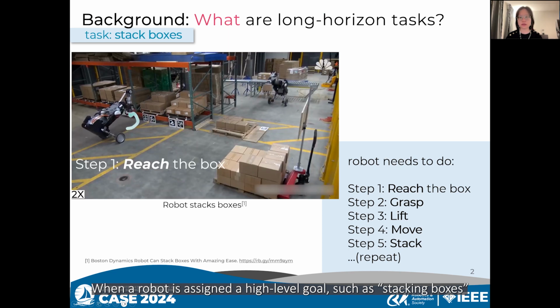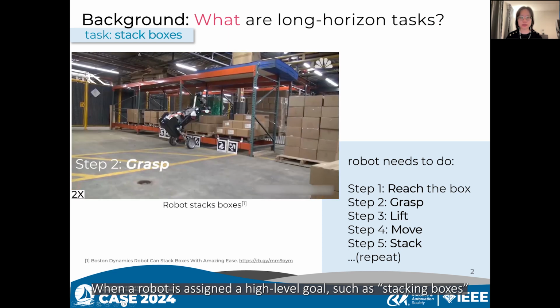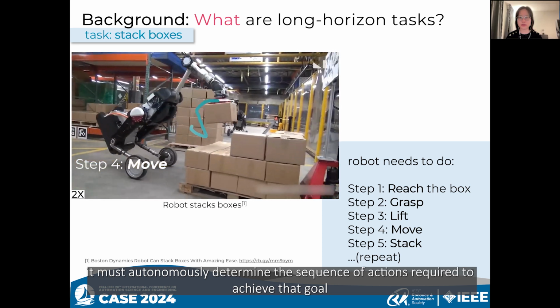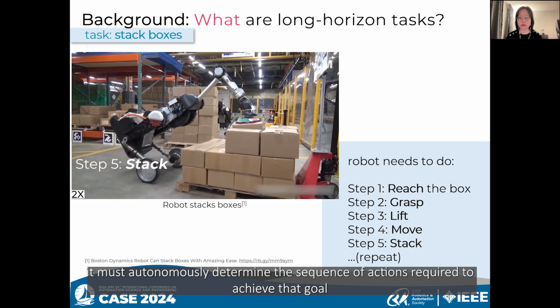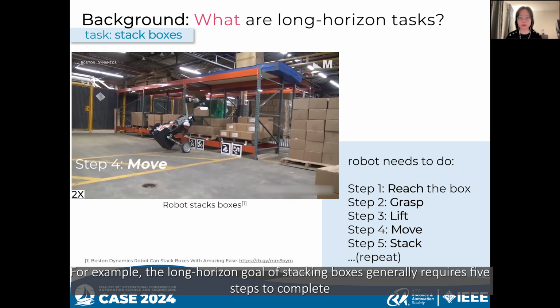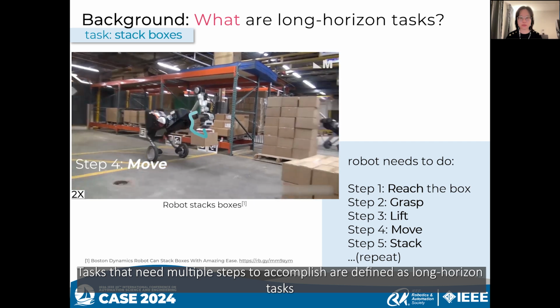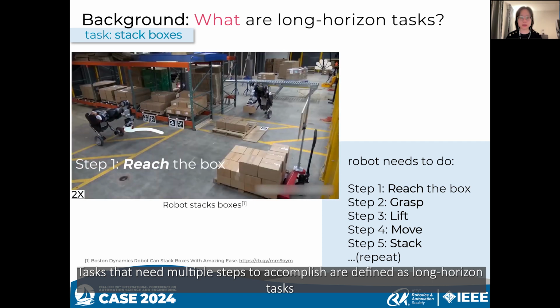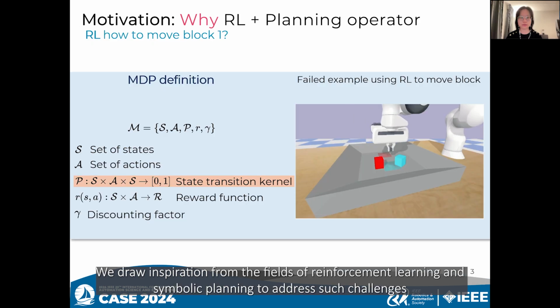When a robot is assigned a high-level goal, such as stacking boxes, it must autonomously determine the sequence of actions required to achieve that goal. For example, the long-horizon goal of stacking boxes generally requires 5 steps to complete. Tasks that need multiple steps to accomplish are defined as long-horizon tasks.